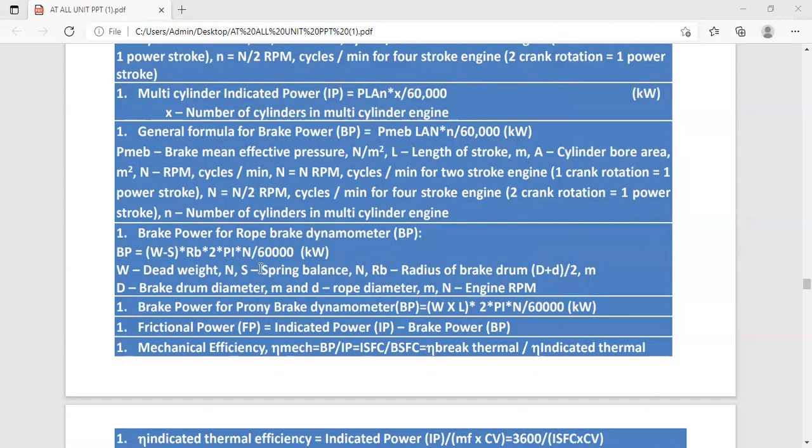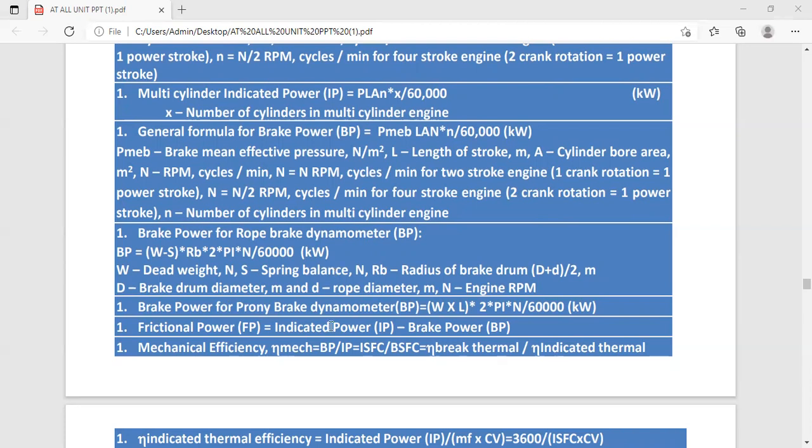S is the spring balance, which we are taking in Newton. RB is the radius of the brake drum, which we can calculate as capital D plus small d divided by 2, in meter. Capital D we are taking as the brake drum diameter in meter, small d we are taking as the rope diameter in meter, and capital N is the engine RPM.